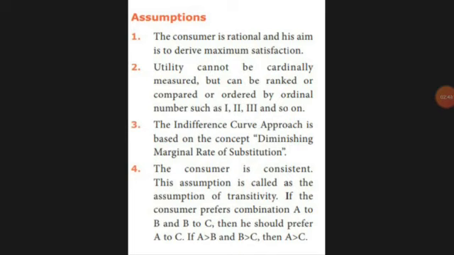Next, if I'm using three commodities, I have to compare. In toothpaste, there are Colgate, Pepsodent, Babool. Which is better, from Colgate to Pepsodent, from Pepsodent to Babool, I have to compare and see. So it should be compared A to B, B to C, C to A, like that.